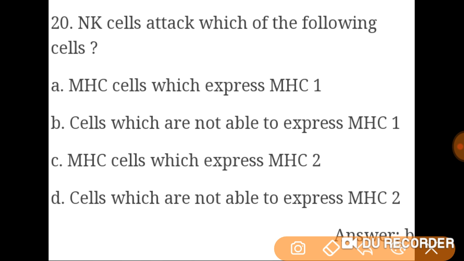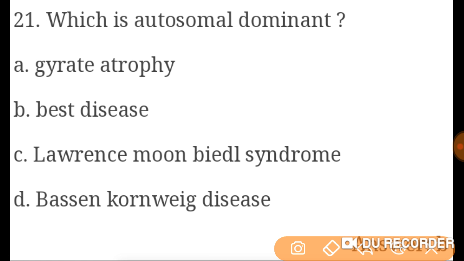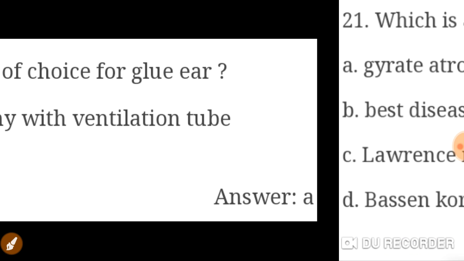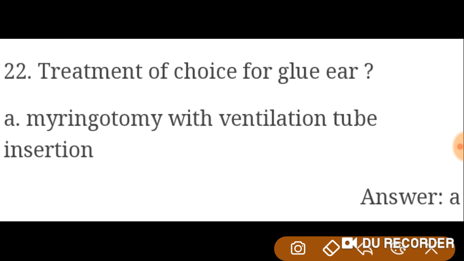Natural killer cells attack which of the following cells? Cells which are not able to express MHC1. Which is autosomal dominant? Best disease. Treatment of choice for glue ear is myringotomy with ventilation tube insertion. Okay, this one.